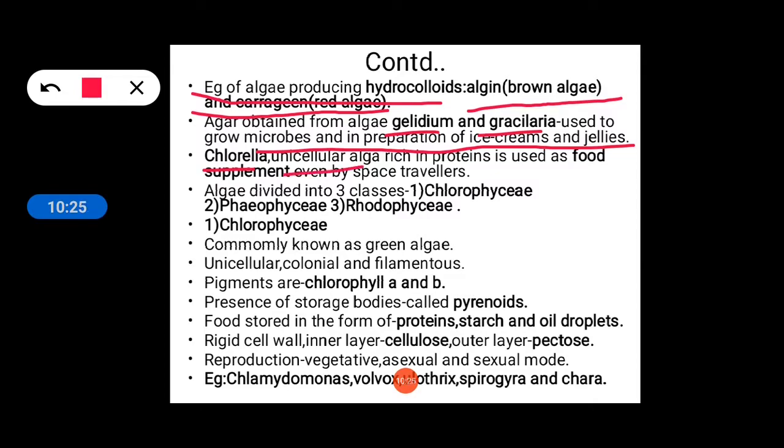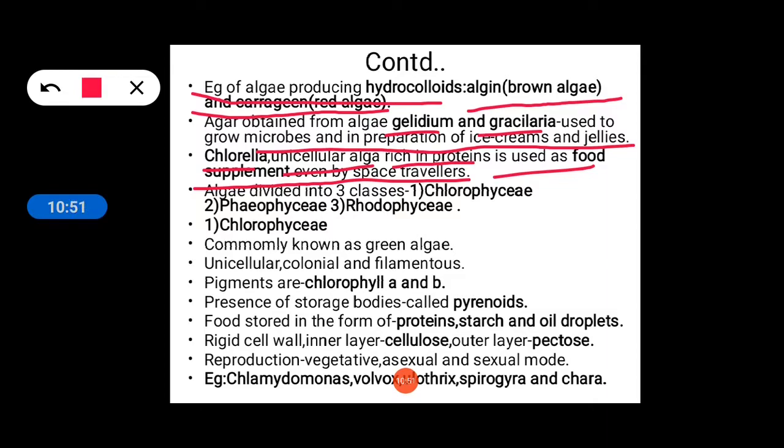Chlorella is a unicellular alga, which means it is made up of only one cell. Chlorella is very rich in proteins, and it is used as a food supplement even by space travelers. So the persons who are traveling to space prefer the alga Chlorella as their food supplement.